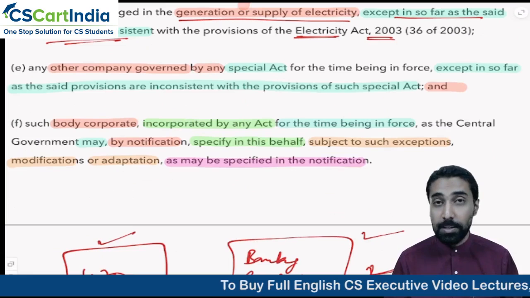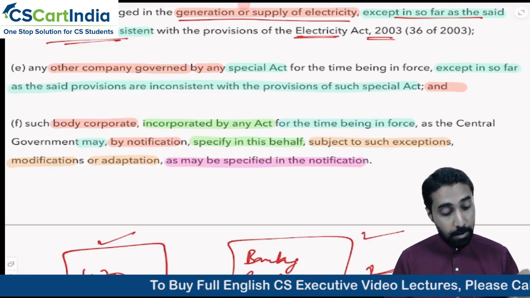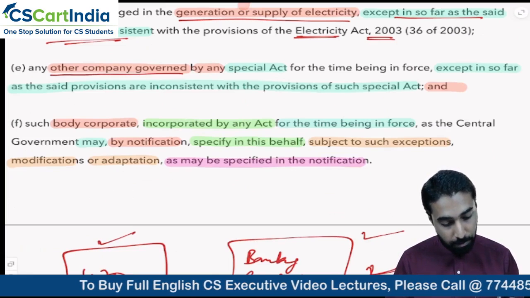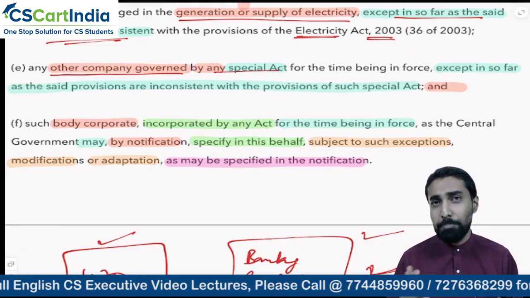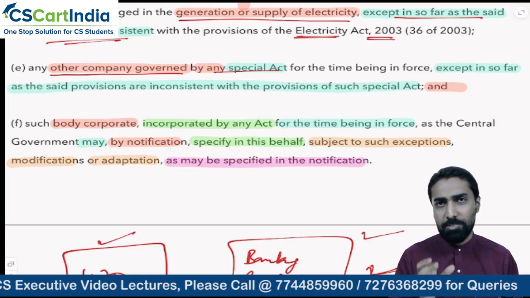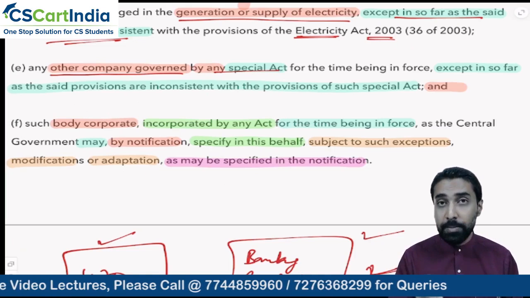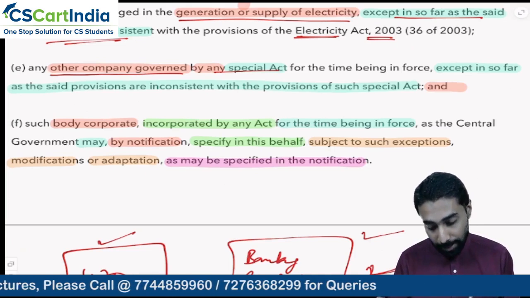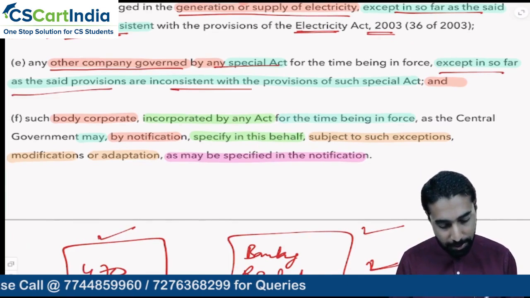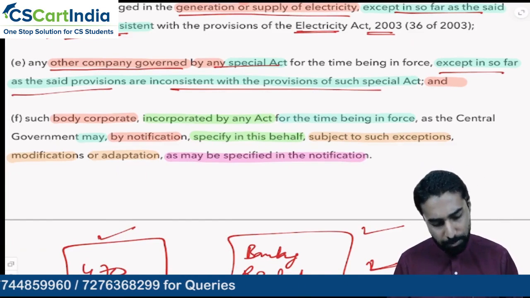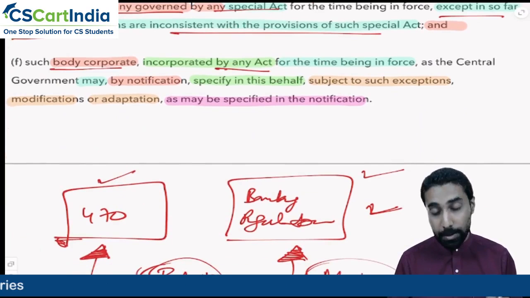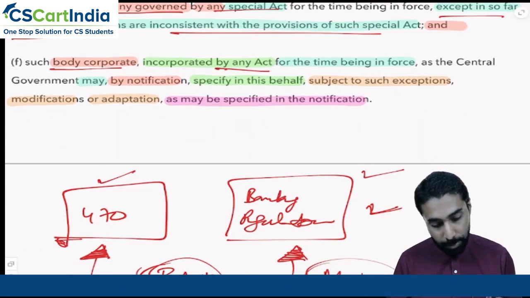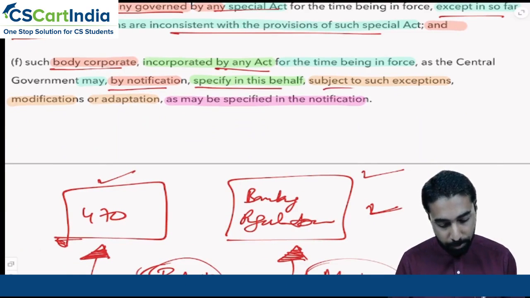Same way, if you go further, we have other companies, which is any other company governed by a special Act. For example, LIC, that is a special Act. We have the LIC Act. Even for them, this Companies Act will apply, except in so far as the provisions are inconsistent with that special Act. Same concept will apply. Then this can also apply to any body corporate incorporated under any Act for the time being in force, that is which is effective, as the Central Government may by notification direct.